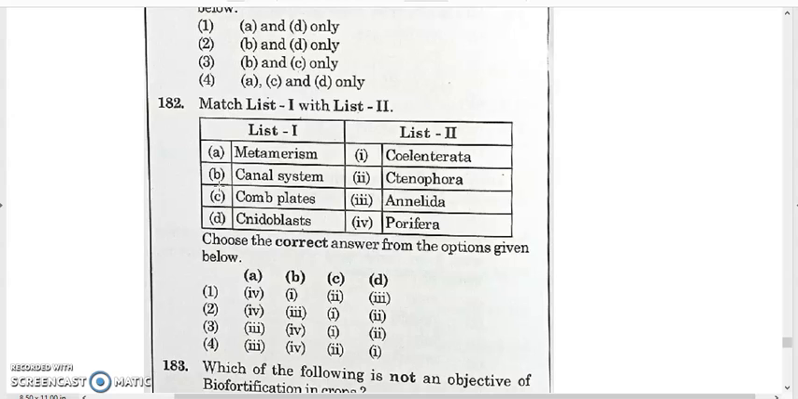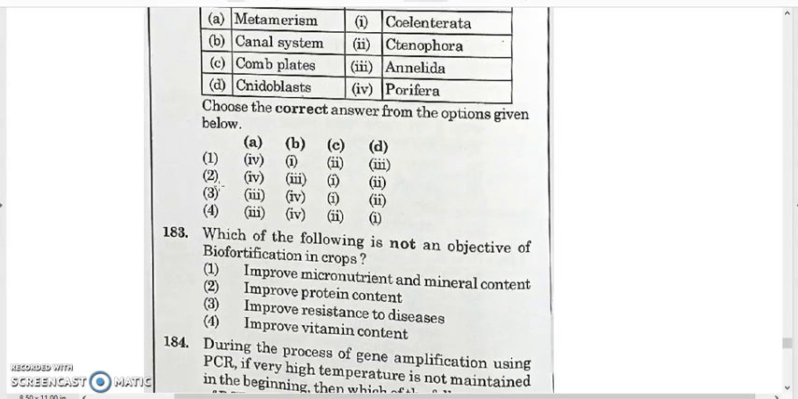Now, in case of C, complete, it will be Ctenophora, complete, and nidoblast cell, Coelenterata. So the answer will be option D, 182, that is 4.